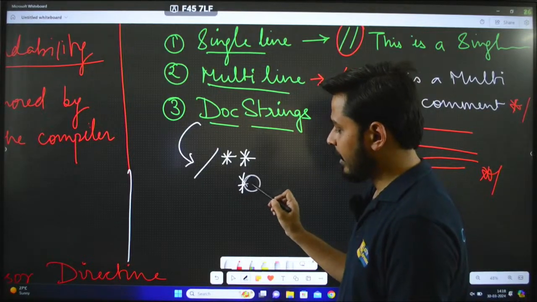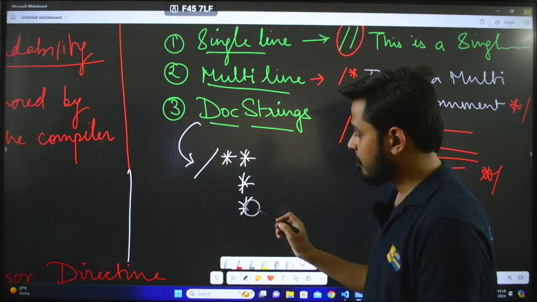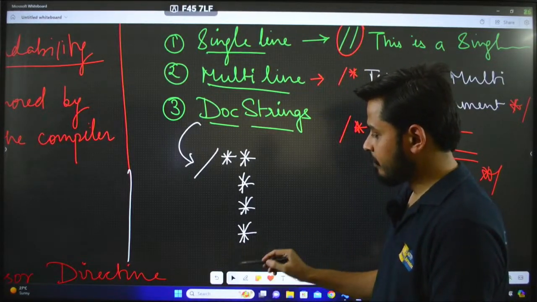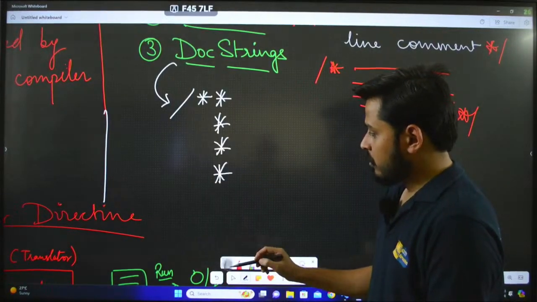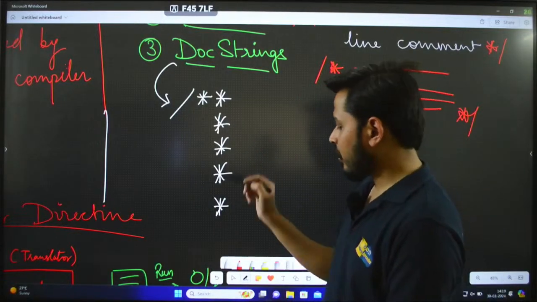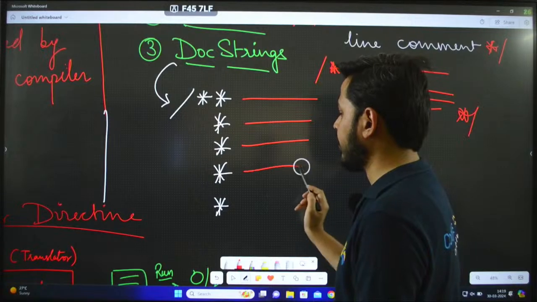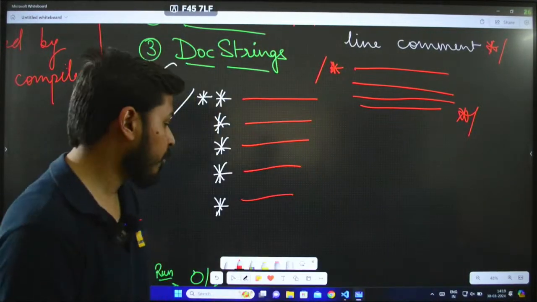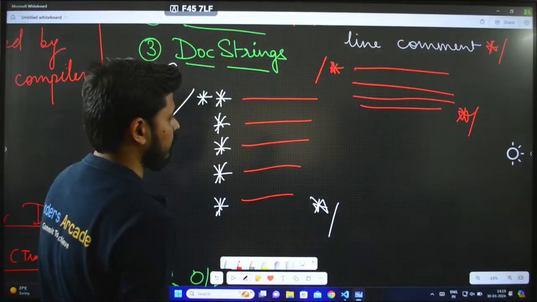and as soon as you press enter it gives you bullet points in every particular line. Okay, so like this. Like this it will give you multiple bullet points. So you can write all your lines like this: first line, second line, third line, fourth line, fifth line. And because it's just like a multi-line comment, it ends with a star forward slash, just like this.